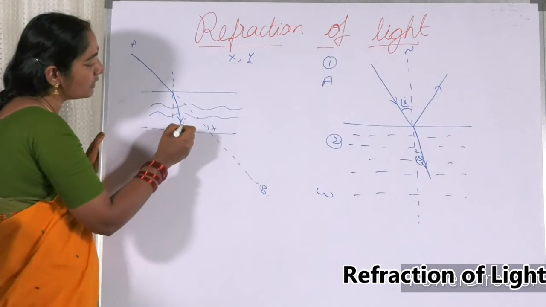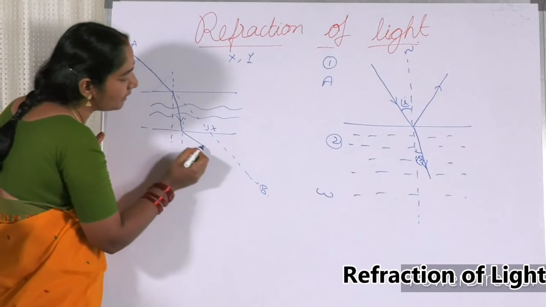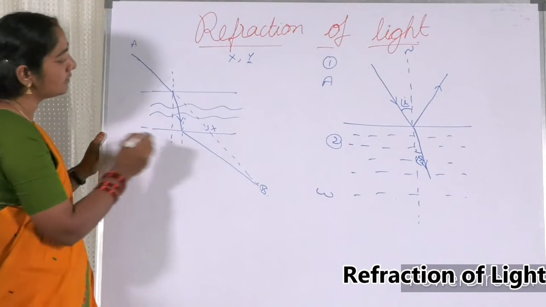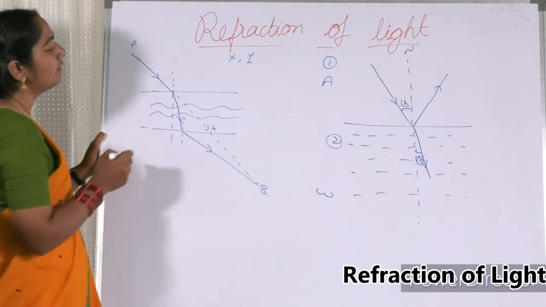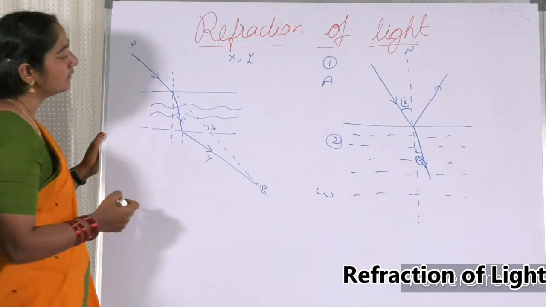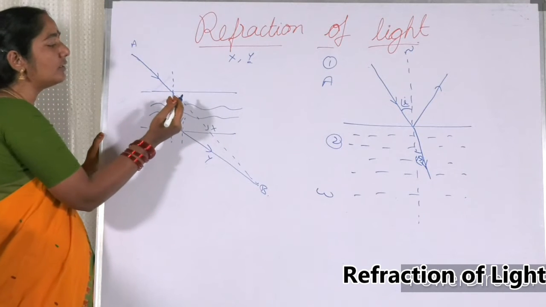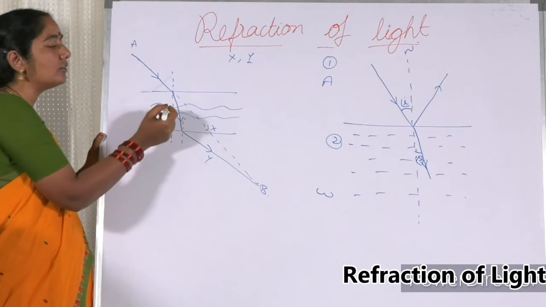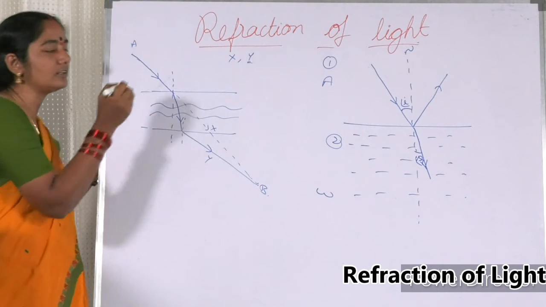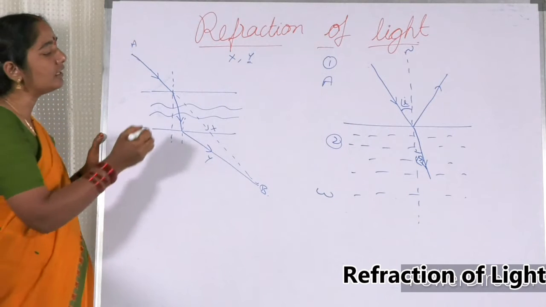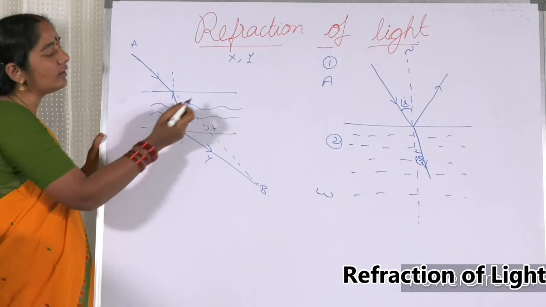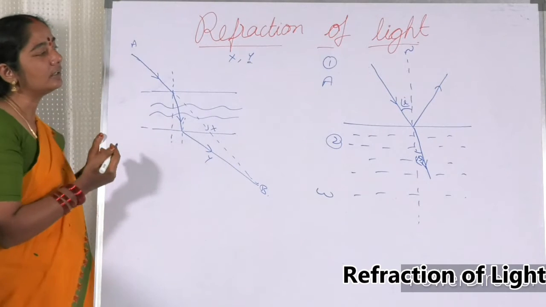And after crossing, again he is taking a bend like this and going like that. So my dear friend, this is Mr. Y. In the second case you have seen that he is bending because he cannot run faster in water. The speed of the person will decrease in water. That is the reason why he is taking a bend towards the normal.